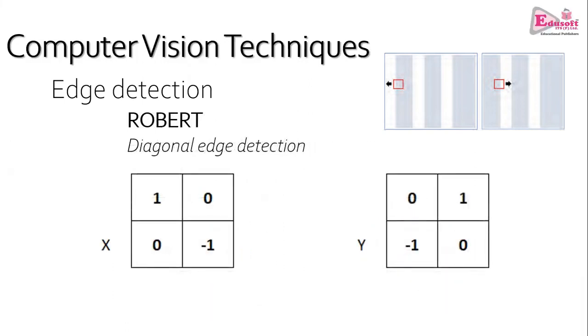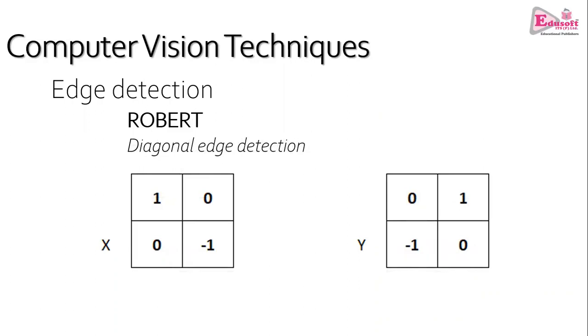And then sometimes what happens is edges are not always vertical at a right angle or horizontal at a right angle. They could be diagonal also. So for diagonal edge detection, there is the Roberts filter, which is commonly used. So these are the filters which are commonly used in detecting edges.